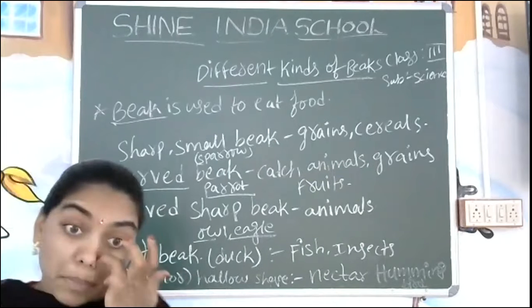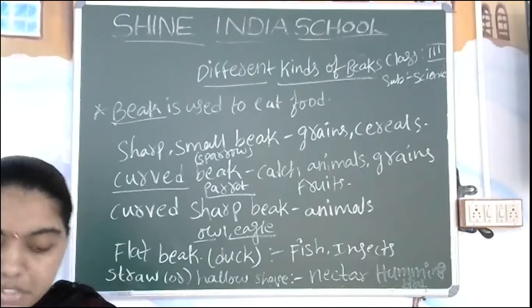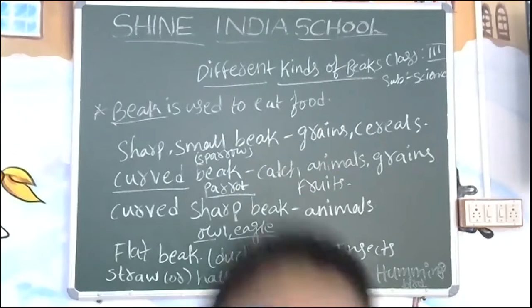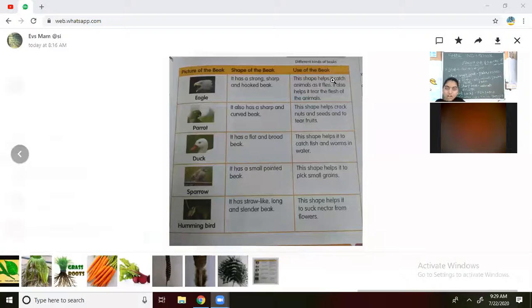Now I am going to show you the pictures of the birds and the beaks we are going to see. Okay, now look at the picture here. First, the picture of the bird is there. The shape of the beak is there. Next, the use of the beak is there. You can identify the shape, the bird picture, and the use. We have three pictures. What is the first picture?